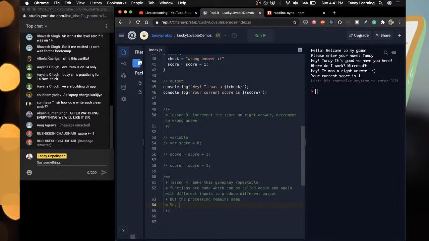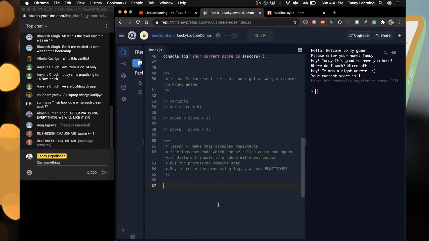So to reuse the processing logic, we use functions. So that's our note here.